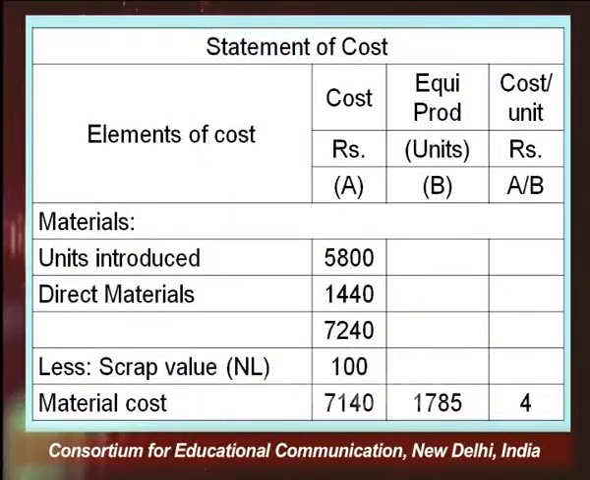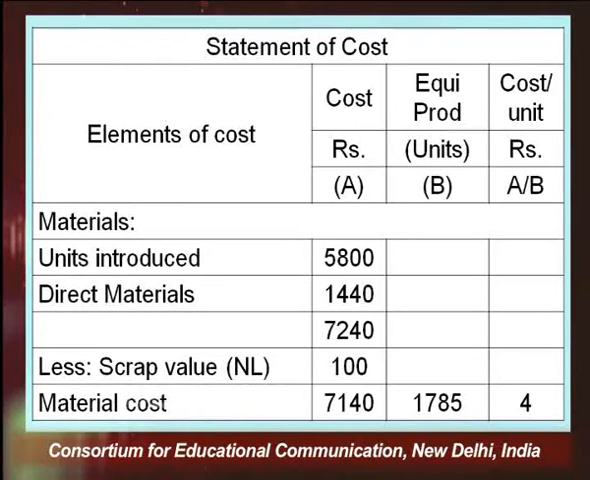So, material cost 5800, plus direct additional material that we have introduced, 1440. That comes to 5800 plus 1440, which is 7240. And the scrap value of 100 units of normal loss is 1 rupee per unit. So you have calculated this total scrap value is 100 rupees.